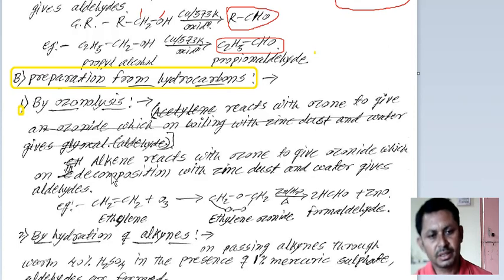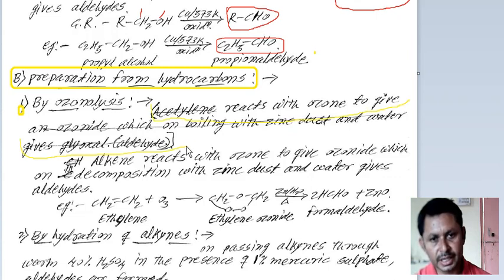There are actually different methods to prepare by ozonolysis. I had already written one reaction here, but it is not in our syllabus, so I will cancel it, and the reaction in the syllabus is as follows.